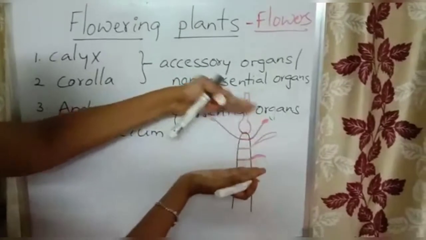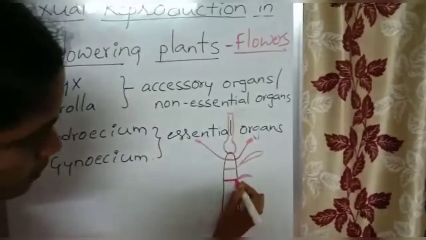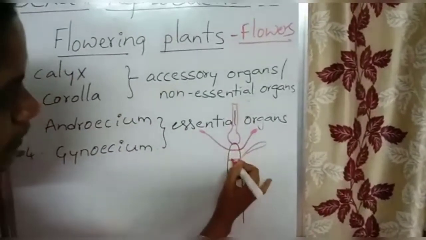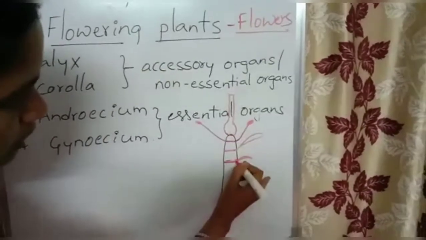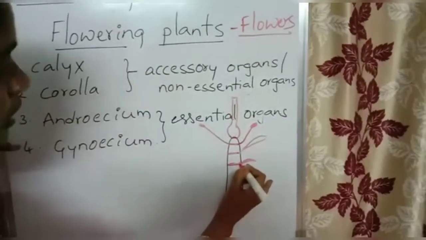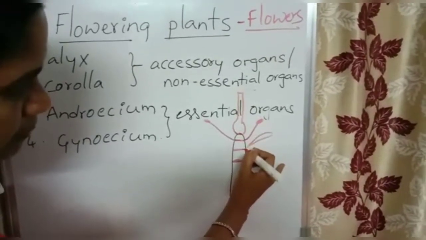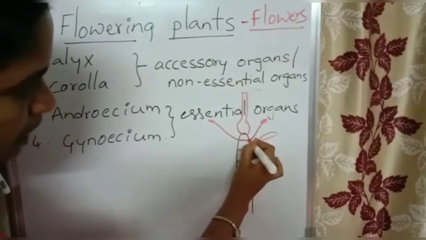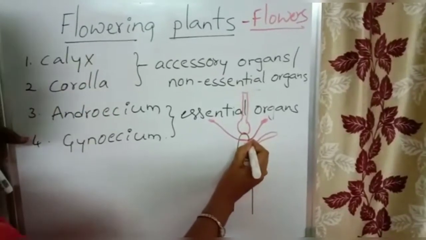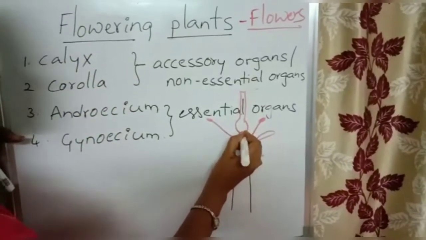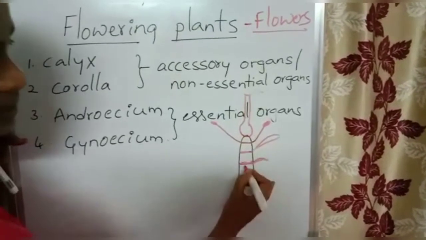Understand? The lowest node develops sepals, above it petals, the next node androecium, and the apical region gynoecium.